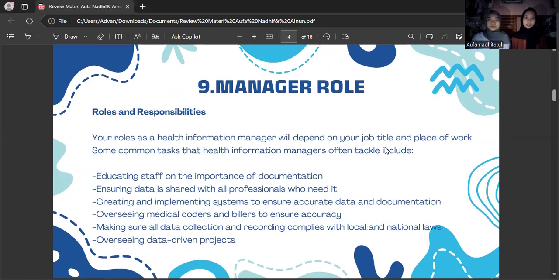Roles and responsibilities. Your roles as a health information manager will depend on your job title and place of work.